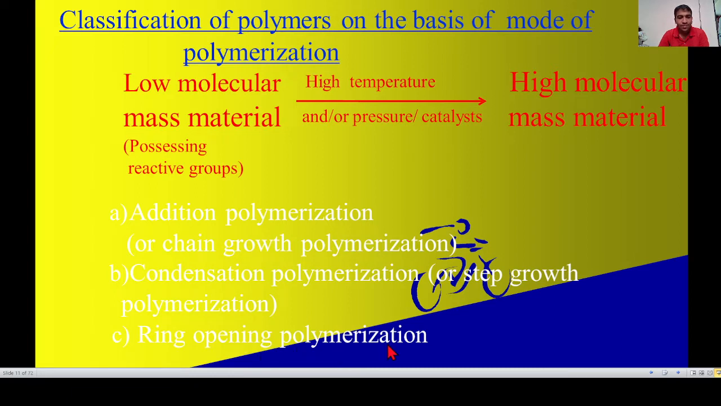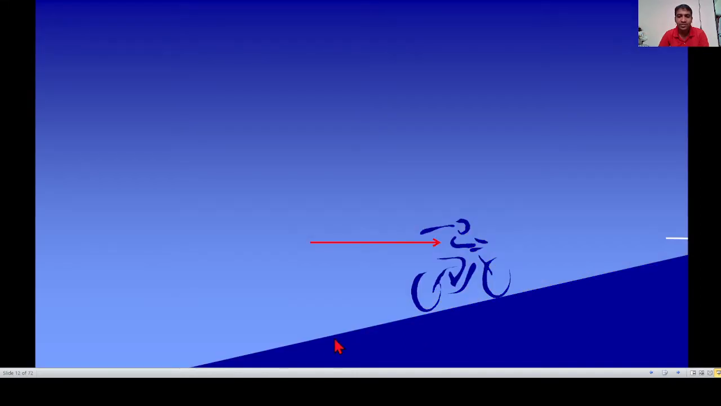And the third type is ring opening polymerization. In this polymerization, the monomers are cyclic and the polymer is open chain. The monomer ring undergoes opening to form a polymer. This polymer is known as a ring opening polymer, and the process is called ring opening polymerization.